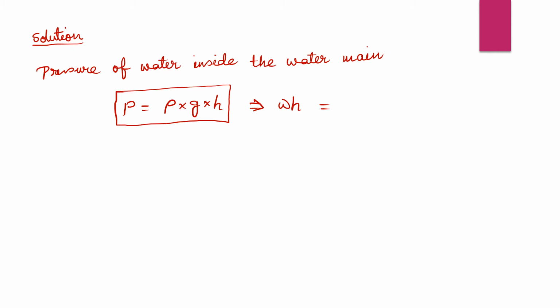So we know the w value, the weight density of water, 9810. And the height is 100.